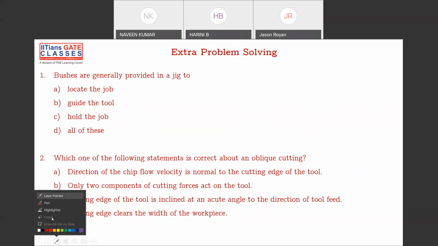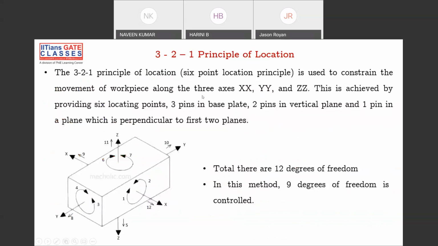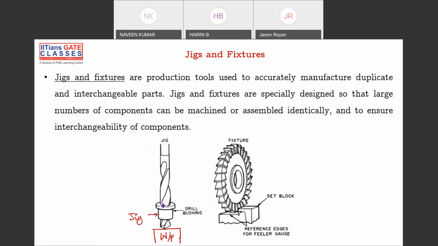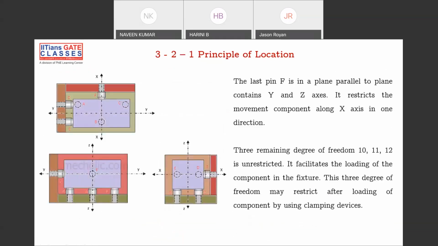B. Why? Let me take this. Answer is B. Why? Carbon bush. You can see here, this bush is here, right? So this bush will try to guide the tool. It will not try to locate. The jig will locate, not the bush. So it will try to guide the tool. Please remember, it will try to guide the tool.